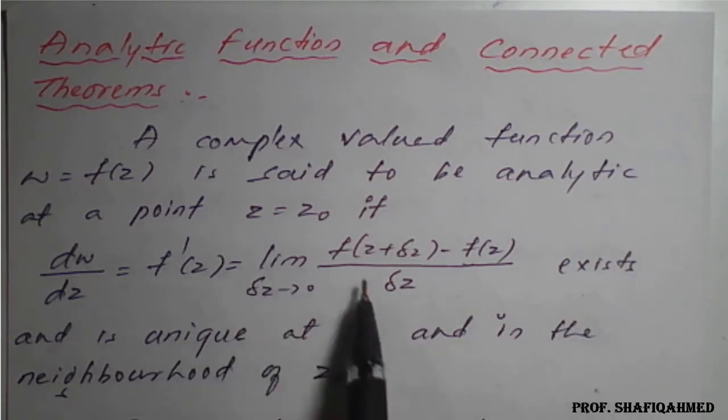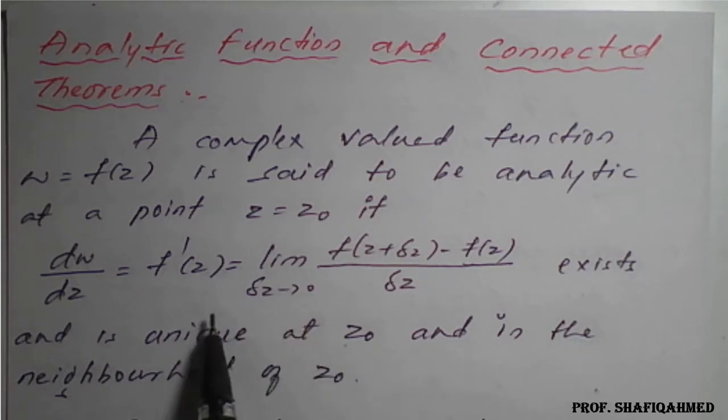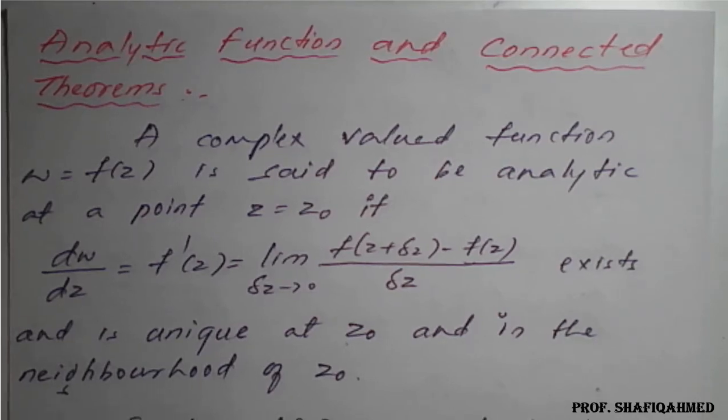Means if this derivative exists with respect to z, then we call the given function analytic.